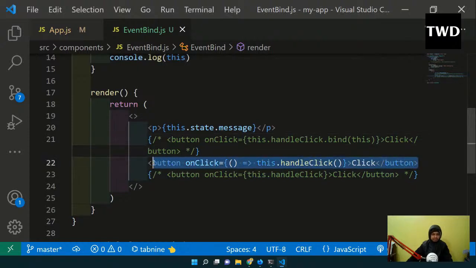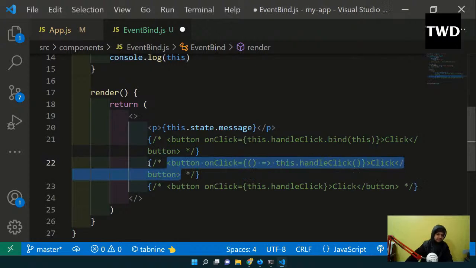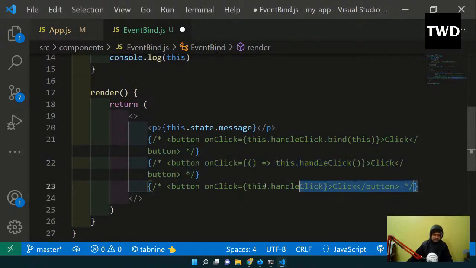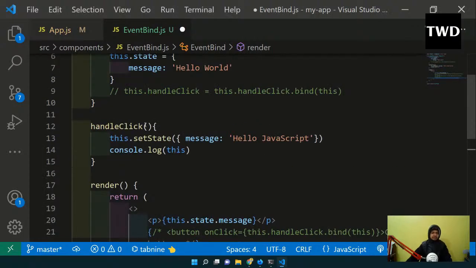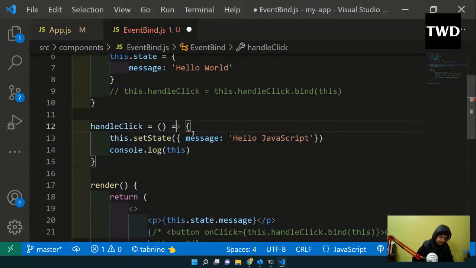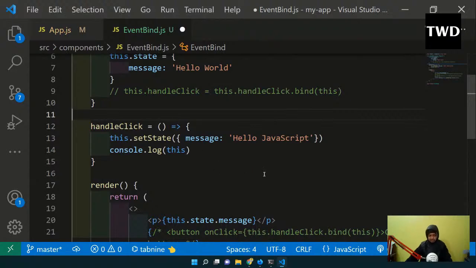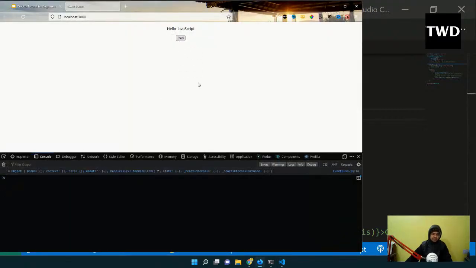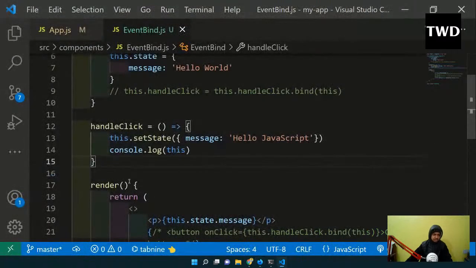But the most common fix is to change this function itself to an arrow function. So from now onwards we are going to use this method, so nothing special needs to be done. The function itself is changed to an arrow function, so the this keyword is bound to that method. We'll come here and click here, and it has been done.